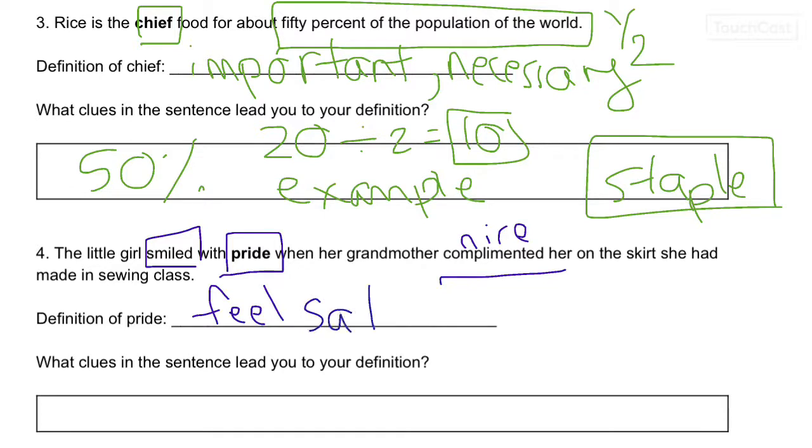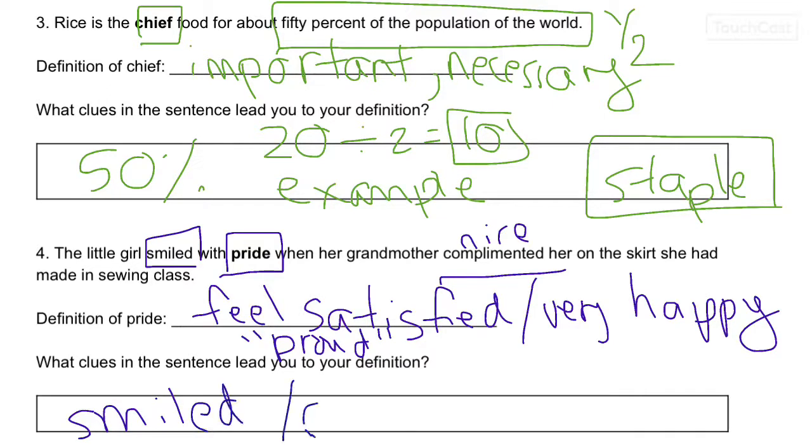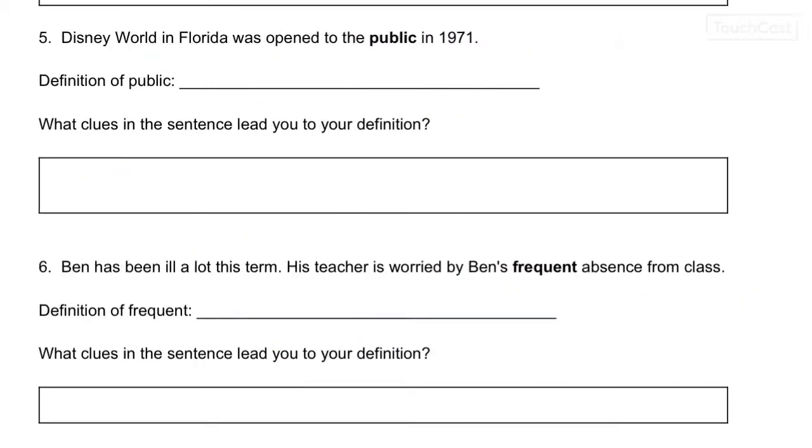Feel satisfied or like very happy. I could have said proud, but that is like the same word. So you notice I didn't want to say the same word as the definition. So she smiled and she got a compliment. Those would make somebody happy or satisfied with what they did.